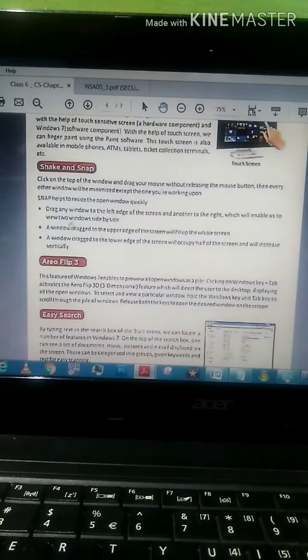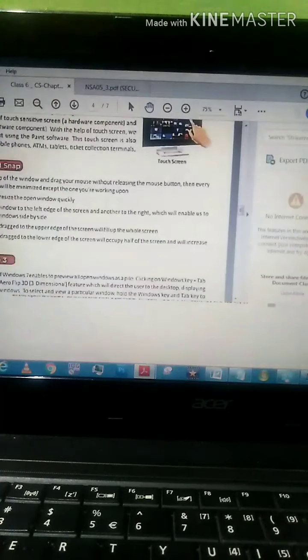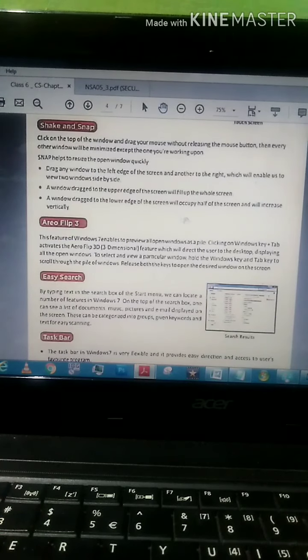Next, the third point: a window dragged to the lower edge of the screen will occupy half of the screen and will increase vertically. If I drag towards the lower edge, this window will occupy half of the screen and increase vertically. But on my computer it is not happening because some settings were not done properly, but it will definitely work in the Windows 7 operating system.